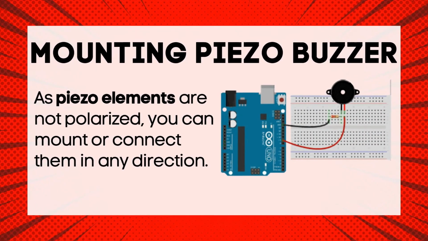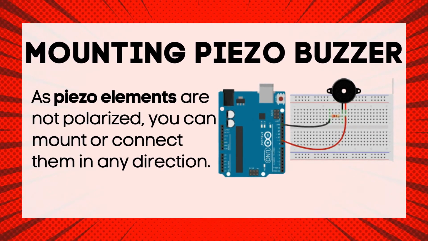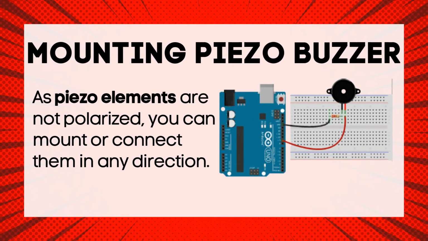So, mounting a piezo buzzer. Piezo elements are not polarized, so you can mount or connect it in any direction. To read the output of the piezo buzzer, you can just hook the positive pin to any PWM digital input of the Arduino board and connect the other pin to the ground pin of the Arduino board.